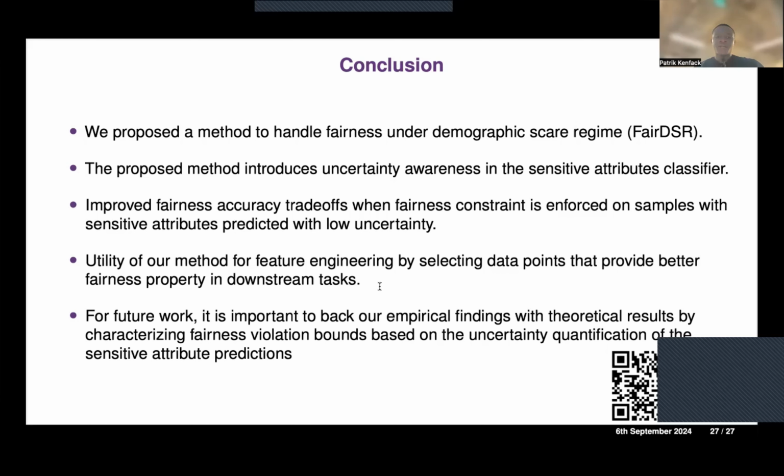And for future work, it's very important to back our empirical findings with some theoretical results that will characterize fairness violation bounds based on the level of uncertainty of the sensitive attribute.